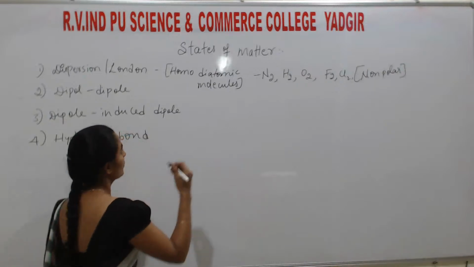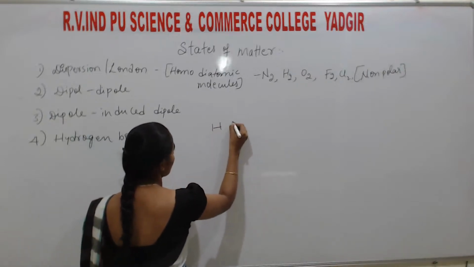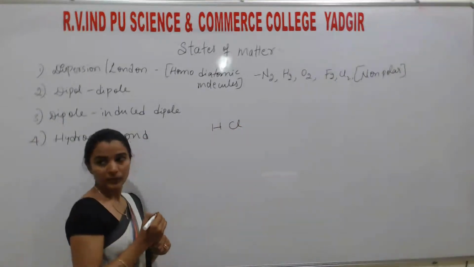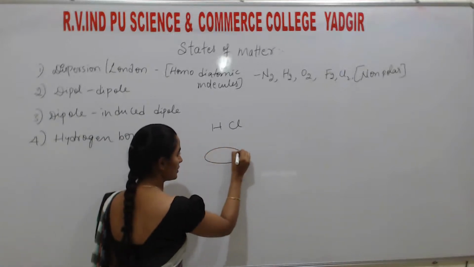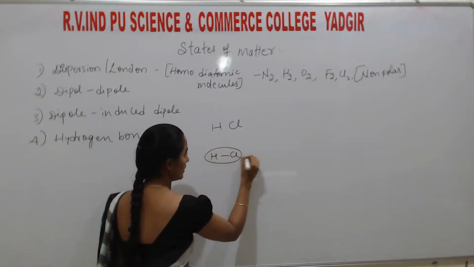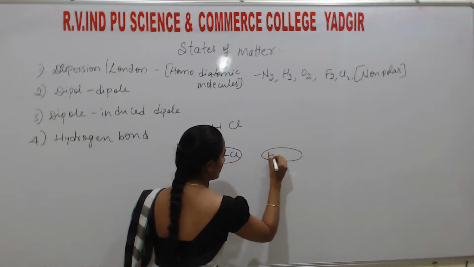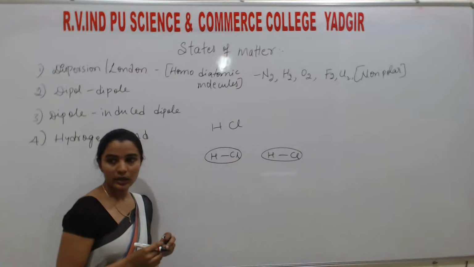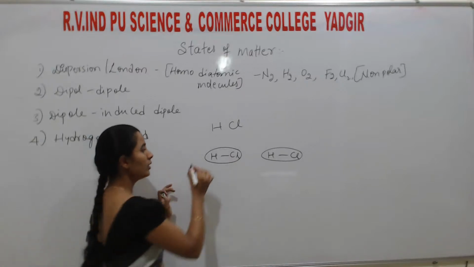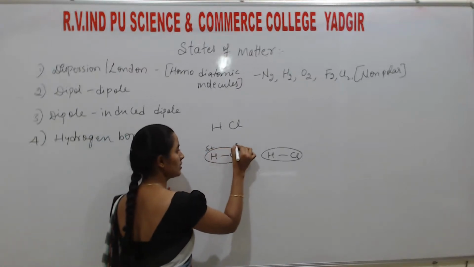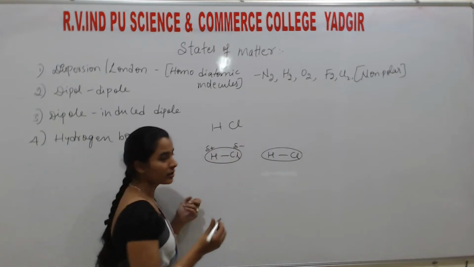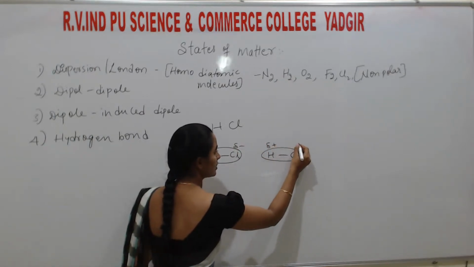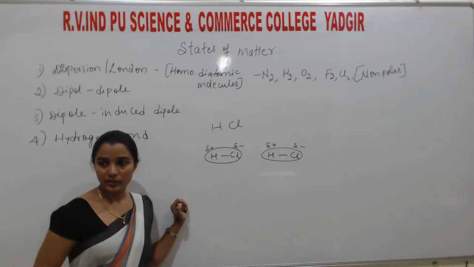Next one is dipole. Example is HCl. Students, I will consider two HCl molecules, HCl and HCl. Here there is no doubt this one will get plus charge, this one will get minus charge. Here also this one will get plus charge, this one will get minus charge.